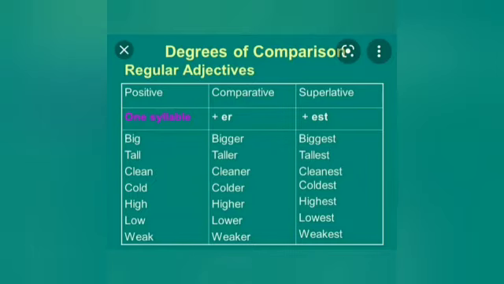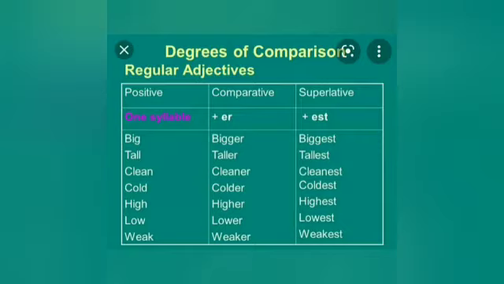Now, degrees of comparison are divided into regular and irregular adjectives according to the spelling. Let us see. If it is a one-syllable word, you have to add er, est regularly. Big is an adjective in its positive form. So, bigger, biggest, tall, taller, tallest, clean, cleaner, cleanest. You are just adding er and est. Cold, colder, coldest, high, higher, highest, low, lower, lowest, weak, weaker, weakest.